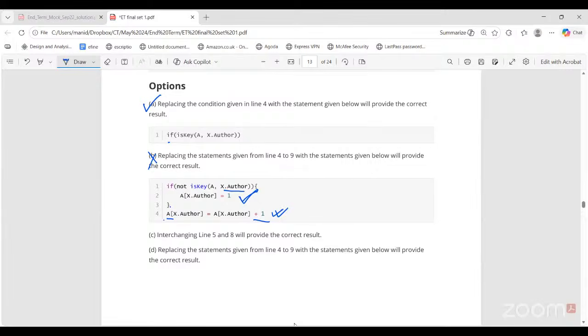Interchanging, so this is wrong. Interchanging like 5 and 8 will provide correct result this time already.